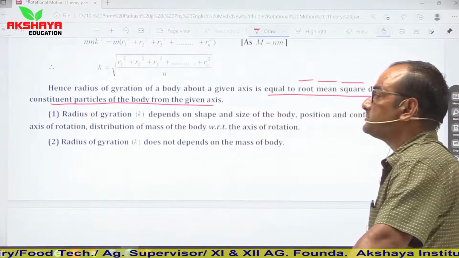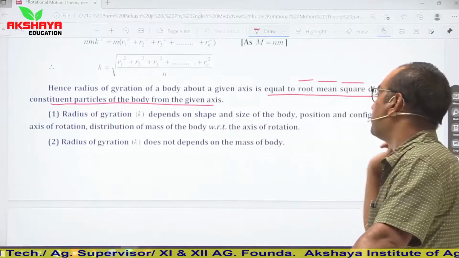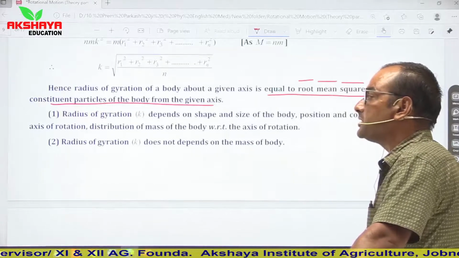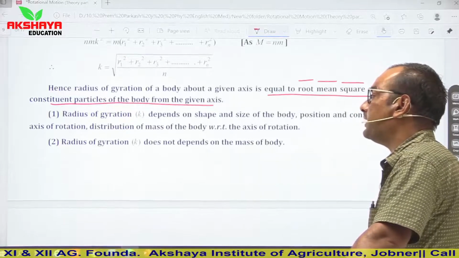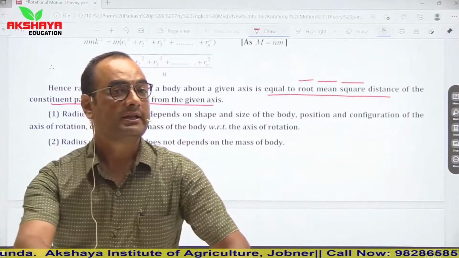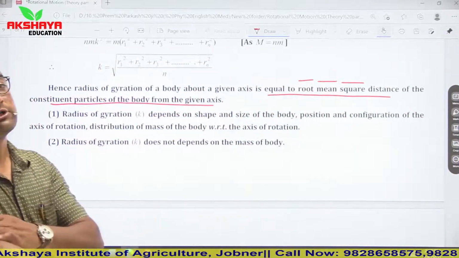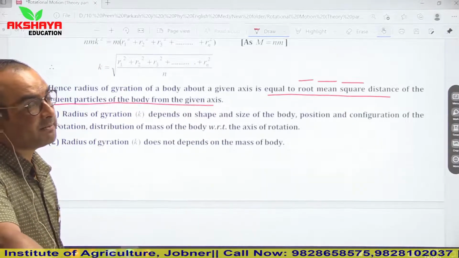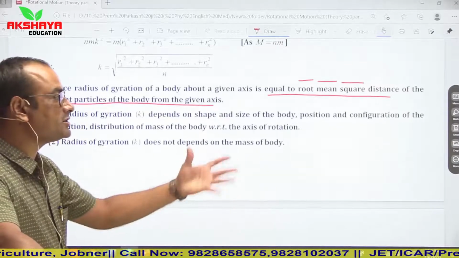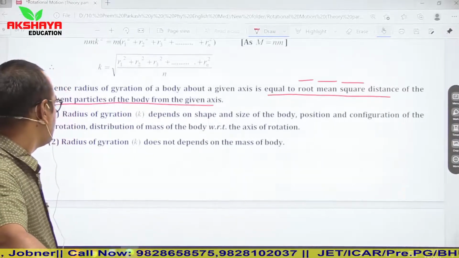Radius of gyration depends on the shape and size of the body, the position and configuration of the axis of rotation, and the distribution of mass of the body with respect to the axis of rotation. So simply keep in mind that radius of gyration depends on shape and size, it means it also depends on the axis of rotation, and it also depends on the mass distribution.